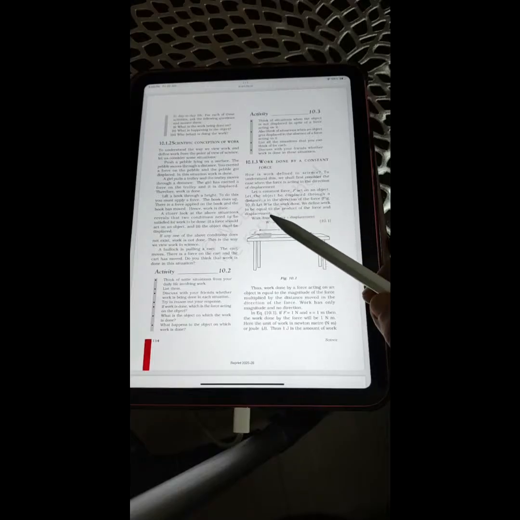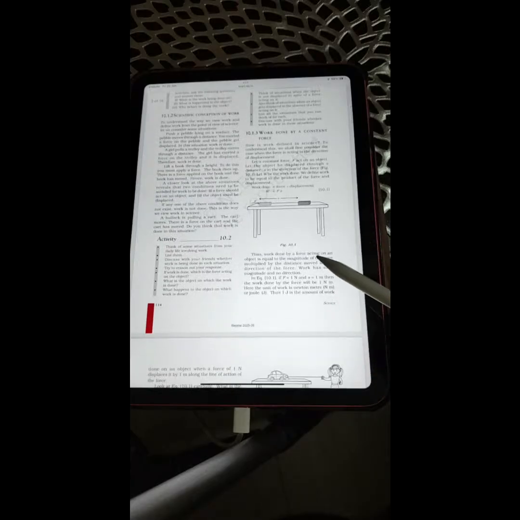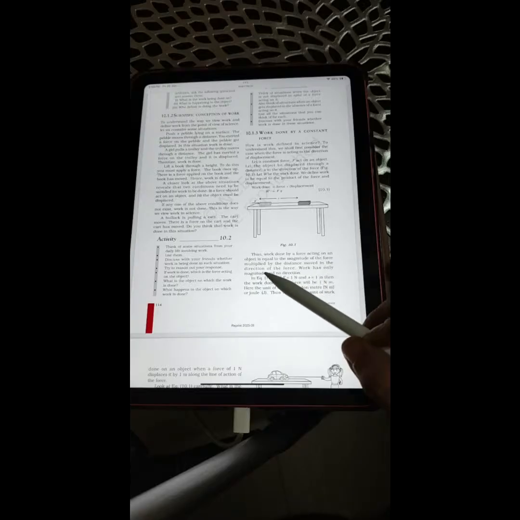We define work to be equal to the product of the force and displacement. So that is why work done is equal to force into displacement. That will become W is equal to F into S. Thus, work done by a force acting on an object is equal to the magnitude of the force multiplied by the distance moved in the direction of the force. Work has only magnitude and no direction.